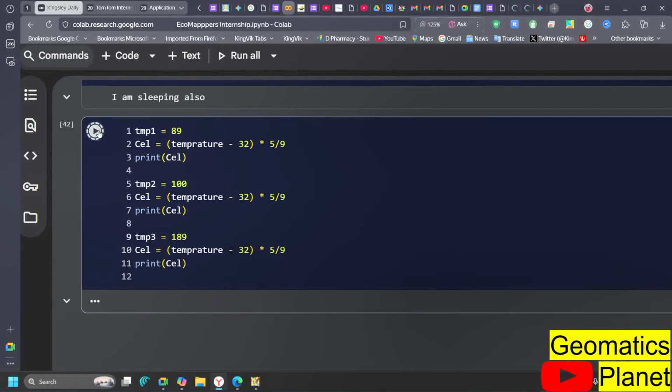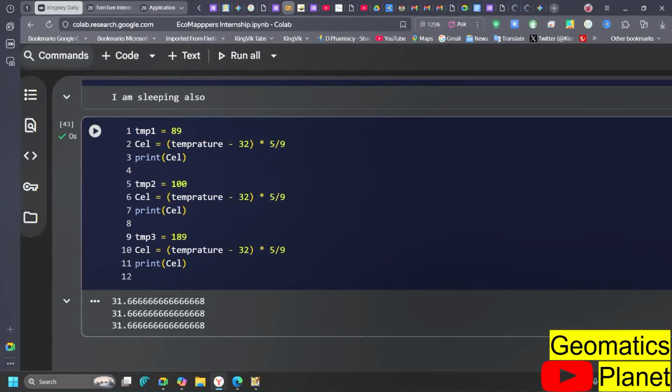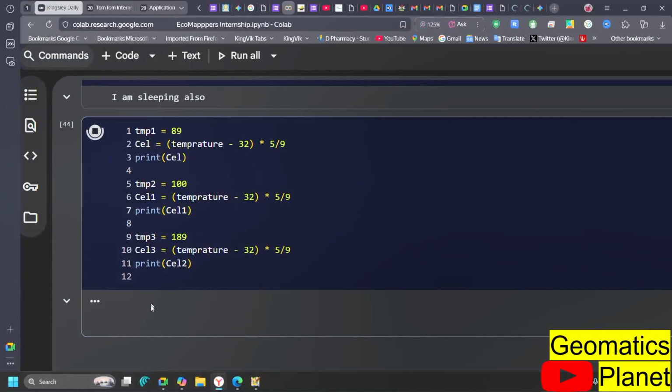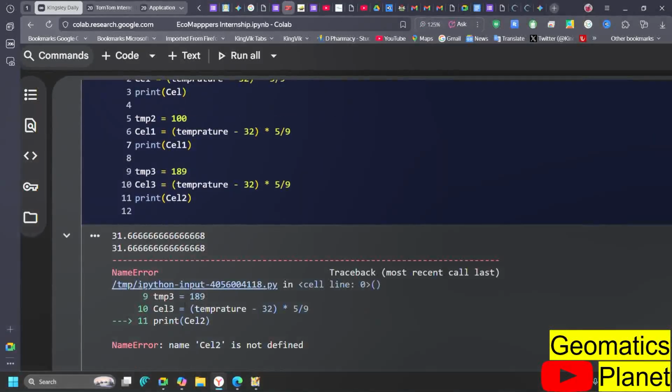Now if you run this code, you see that you are repeating the same processes, because let's put this one Celsius 1, and let's put this one Celsius 2, so that we'll have different results. This one is Celsius 2, sorry, and this one is Celsius 1. Now when we run this code, I have made a mistake. Let me check where I put it wrong.